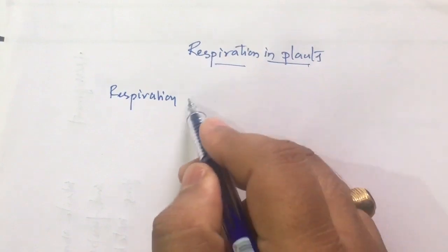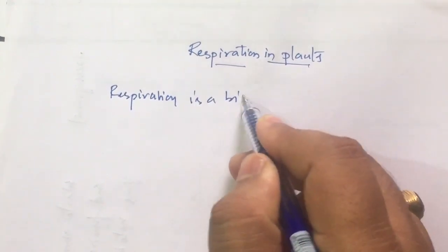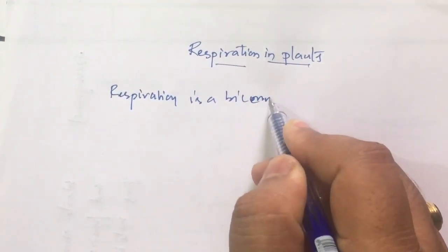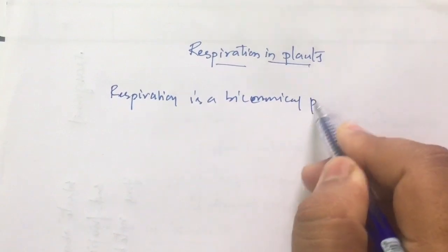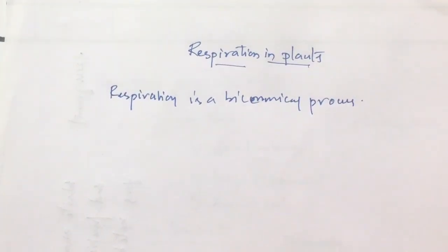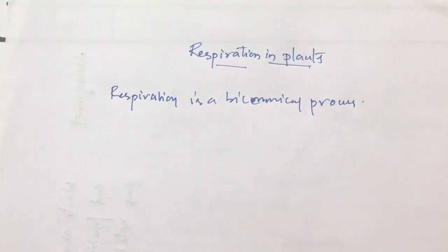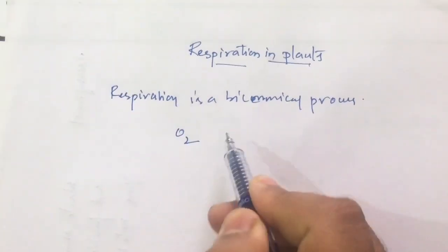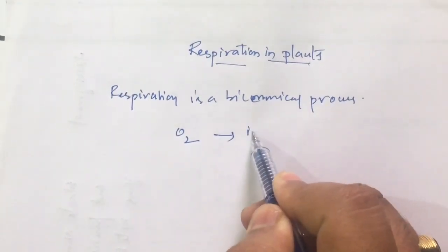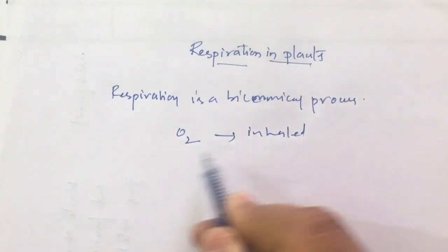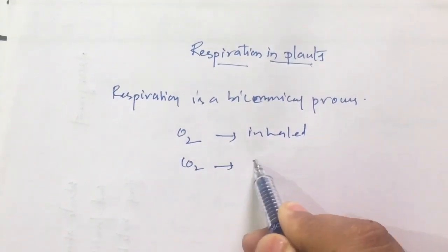Intake of oxygen and exhalation of carbon dioxide. So in this process, oxygen is inhaled, it is taken in, and carbon dioxide is exhaled.